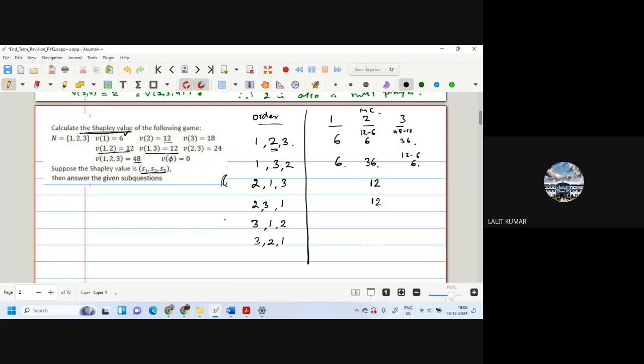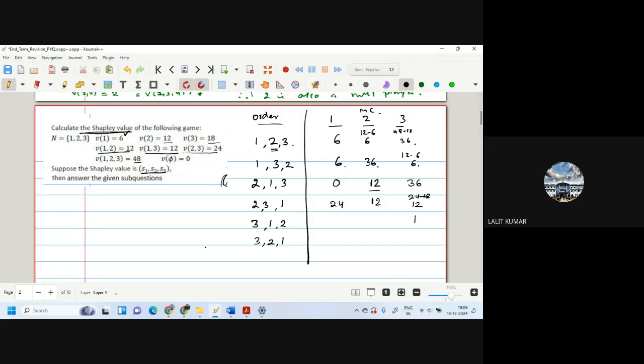Second comes first, its value is 12. Now 1 comes, the value of 1, 2 is 12. So this becomes 48 minus 12, which is 36. Now in this, 2, 3 is 24. So when 1, 3 comes, this becomes 24 minus 12, which is 12, and this becomes 48 minus 24, which is 24.